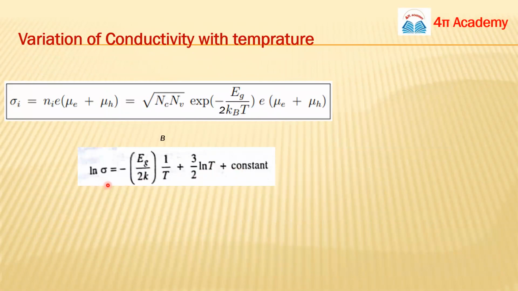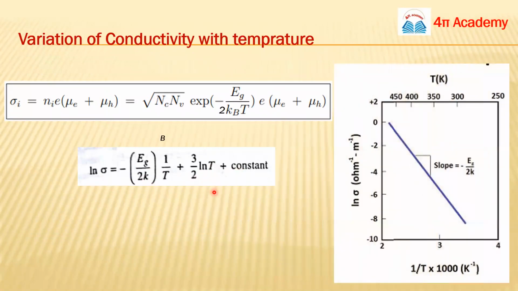So this is the relation between log sigma and these terms. You can represent this equation by y equals mx plus c. So you can plot a graph between log sigma and 1 upon T. On the x-axis you take 1 upon T, and on the y-axis you have log sigma. This is a very famous relation: your graph is a straight line, and the slope is nothing but minus E_g upon 2k, because this is m. So this is the important graph.